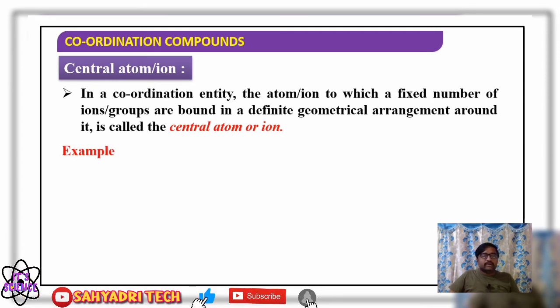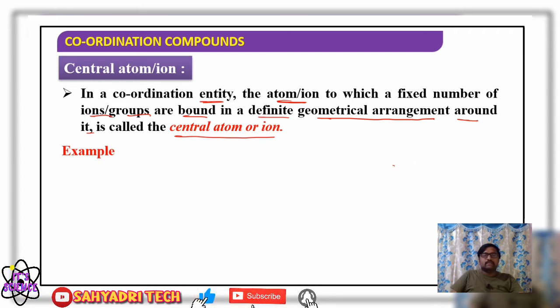In a coordination entity, that is in the coordination sphere, the central metal atom or ion is the one to which a fixed number of ions or groups are bound in a definite geometrical arrangement around it. That is the central atom. We say central metal atom or ion because it is present at the center of the sphere. It may be an atom or it may be an ion, to which a fixed number of ions or groups are bound in a definite geometrical arrangement around it.